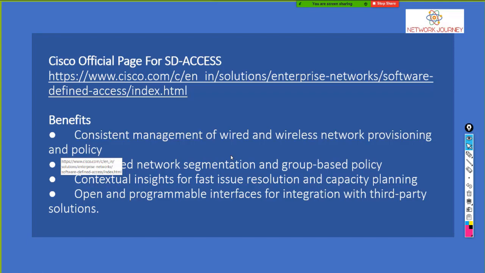Basically, it's going to help you in wired and wireless network provisioning and policies. You can push all the policies. You can automate the segmentation, and you can create group-based policies. Group-based policies in the sense that distribution has its own policy, access layer has its own policy, core has its own. So it's forming a group.